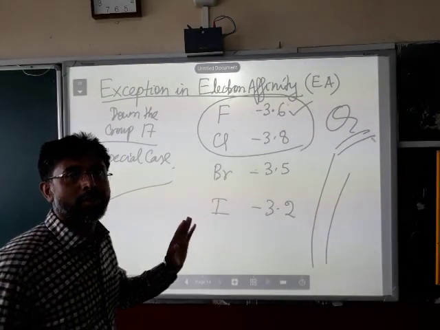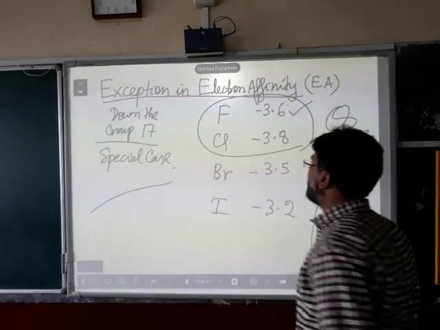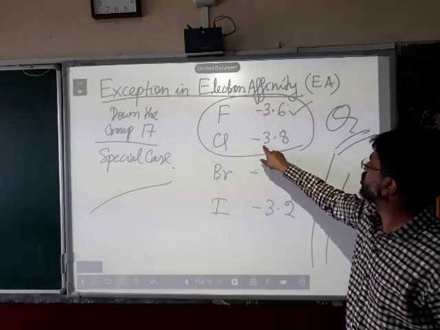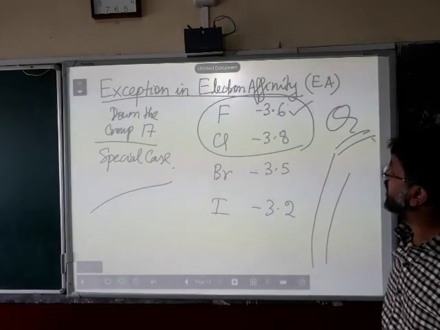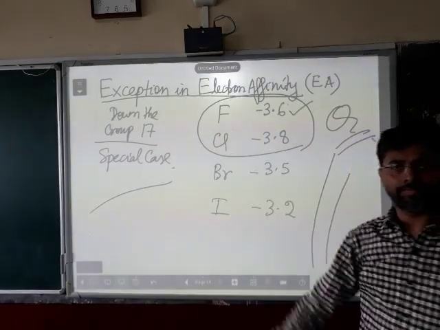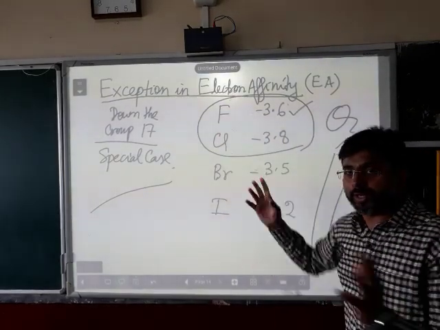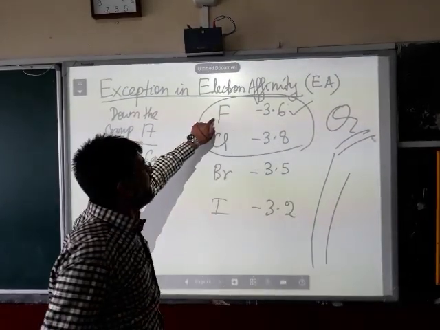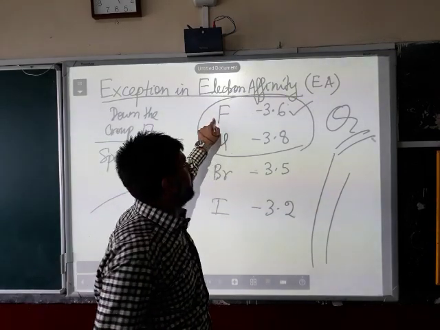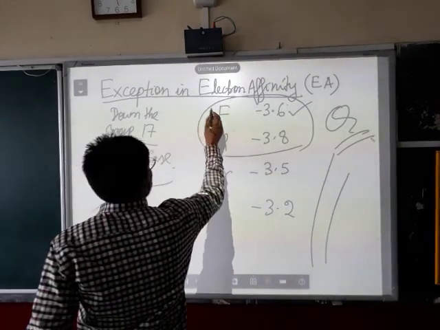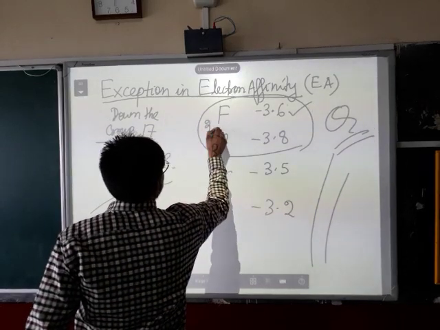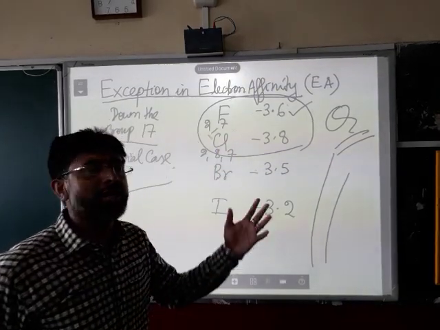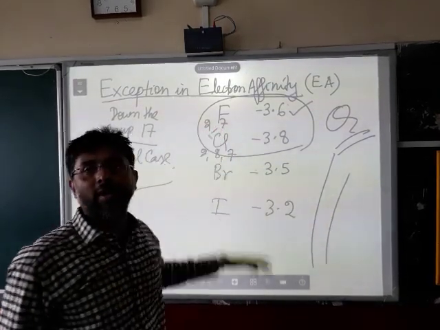Let me give you an explanation and answer for this. Why is it like this? The electron affinity of fluorine is minus 3.6, chlorine is minus 3.8. Why? The reason is the size of fluorine is smaller, the size of chlorine is bigger. First thing is size. You have to talk in terms of size. Just because fluorine has smaller size, and its electronic configuration of fluorine is 2, 7, chlorine is 2, 8, 7. Look at this. The size of fluorine is small, only 2 shells and less number of electrons.